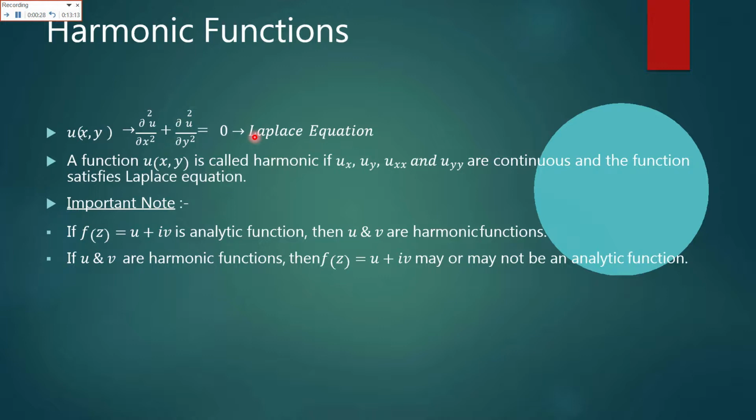Laplace equation can be one dimensional, two dimensional, or three dimensional. But how can you identify that the given equation is a Laplace equation? If you have a variable that is differentiated with the second power, like here del square u over del x square, the second derivative of a variable, and if that is equal to 0, the given equation is the Laplace equation. Here if we have only del square u over del x square equals 0, this is the Laplace equation of one dimension.